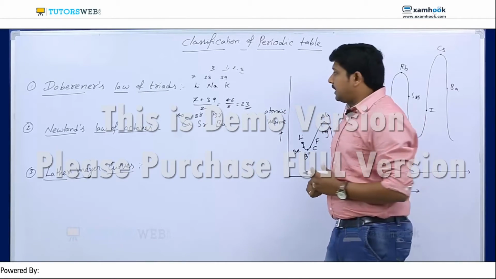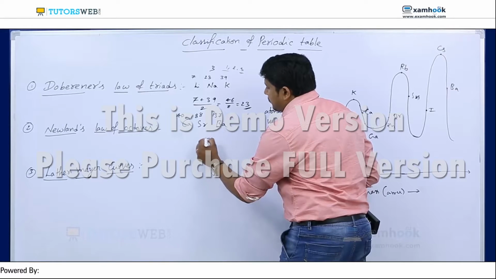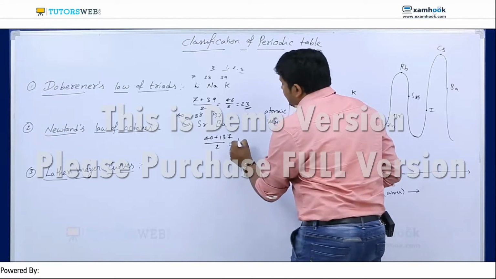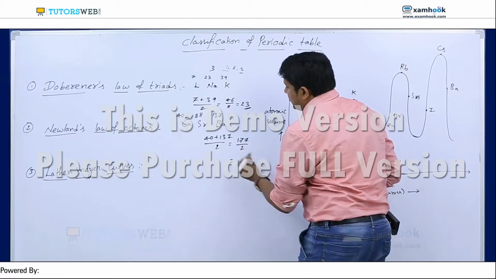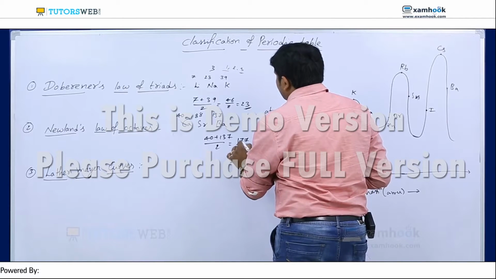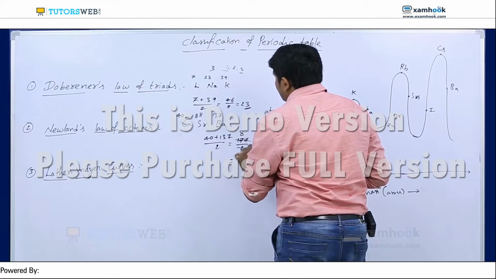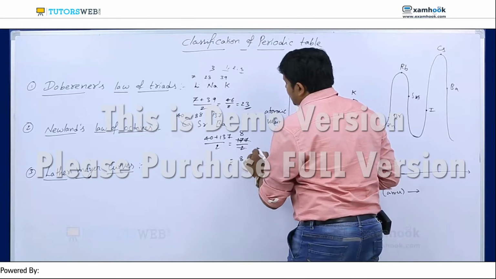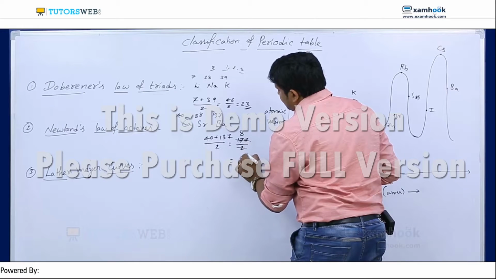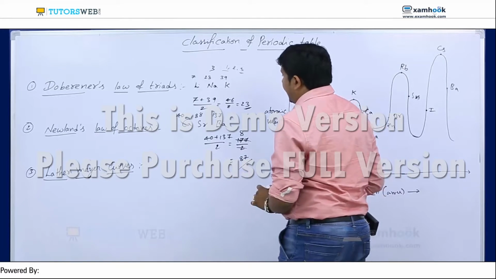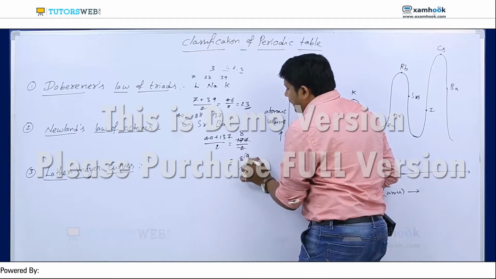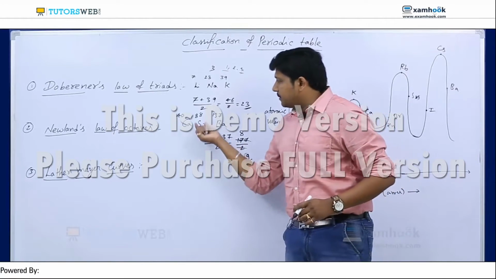If I take the average of 40 and 137, 40 plus 137 by 2, you will get 177 by 2, approximately 88.5, but here strontium is 88.